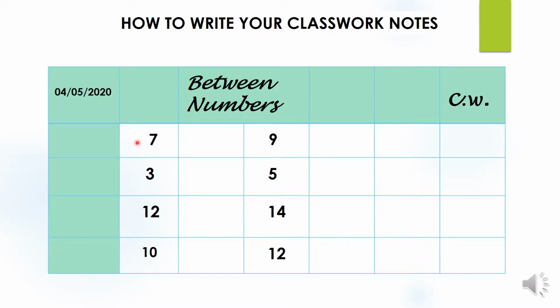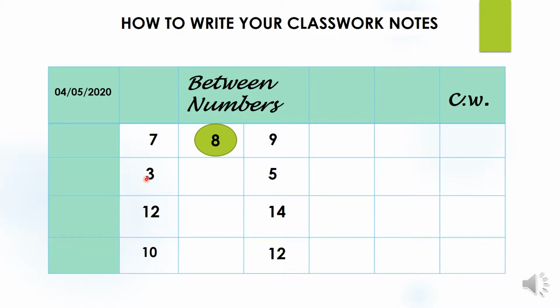The first question is, what number comes in between 7 and 9? For this, we will count in order to find the answer. 0, 1, 2, 3, 4, 5, 6, 7. Please count one number forward. After 7, 8. After 8, 9. Number 8 comes in between 7 and 9. Have you all got it, children?